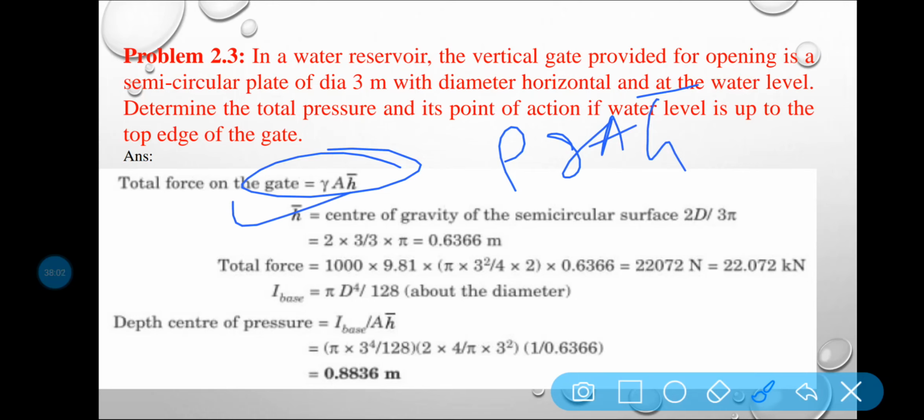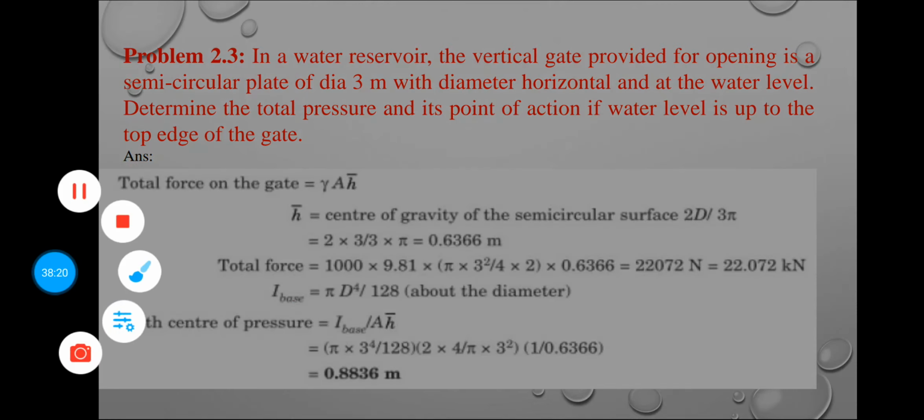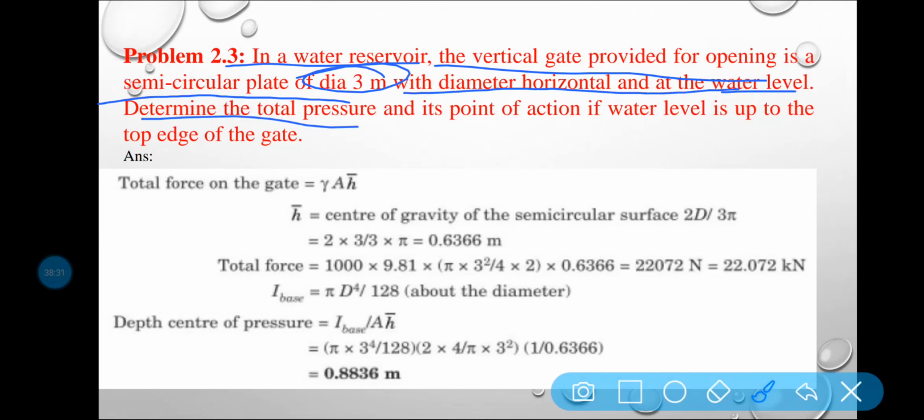H bar is equal to what? The center of gravity of the semicircular surface. In case of a semicircular surface, the center of gravity is 2d by 3 pi, or 4r by 3 pi. The problem says a water reservoir vertical gate opening is a semicircular plate, diameter given, diameter horizontal at sea level, determine the total pressure.